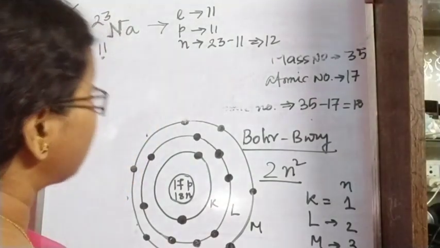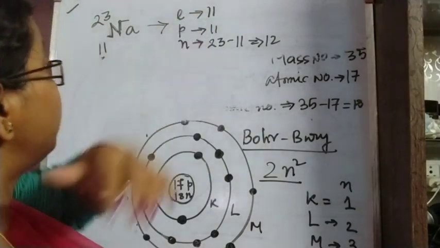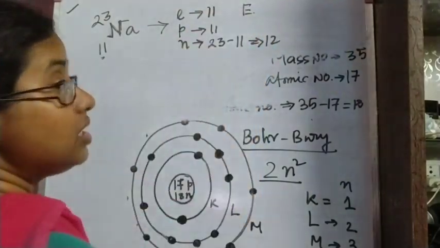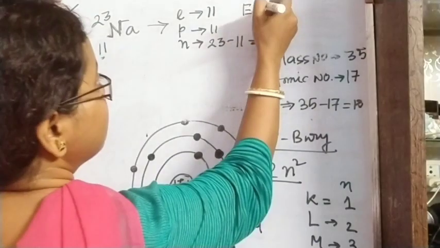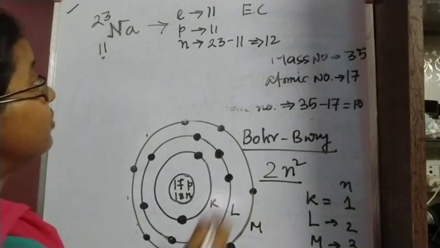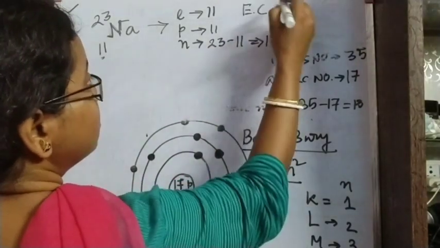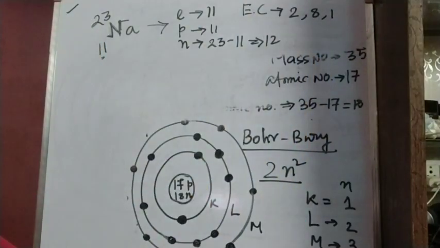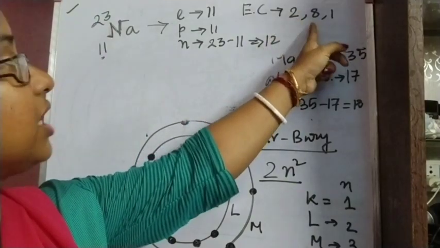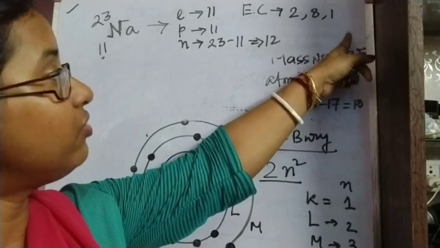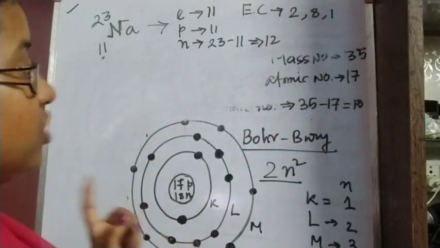So these are the number of electrons, protons and neutrons in sodium. From the number of electrons, we can draw the electronic configuration, in short EC. The electronic configuration of sodium will be 2, 8, 1. In the first shell 2 electrons, in the second shell a maximum of 8 electrons, and the remaining 1 electron will go in the third shell, the M shell.